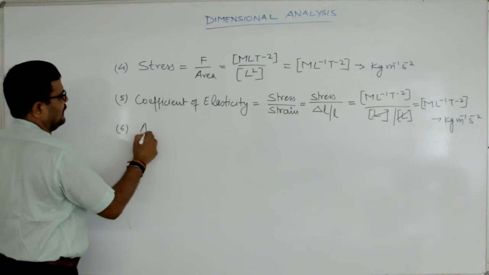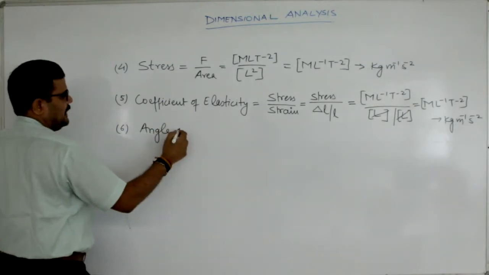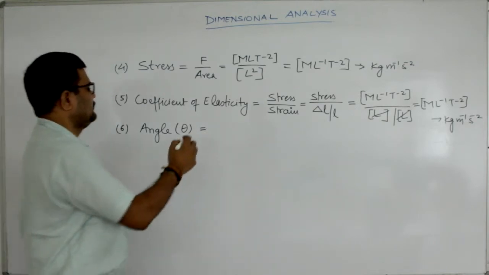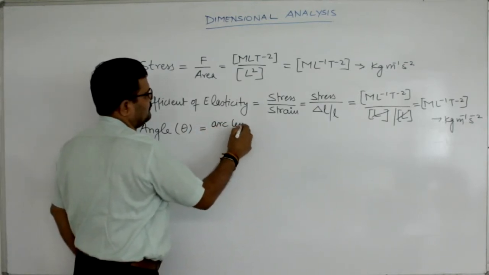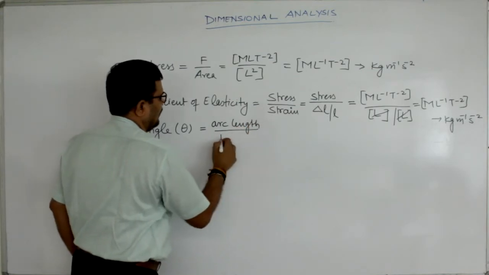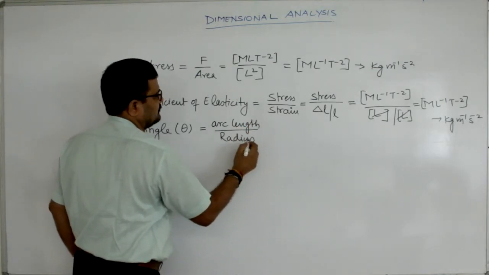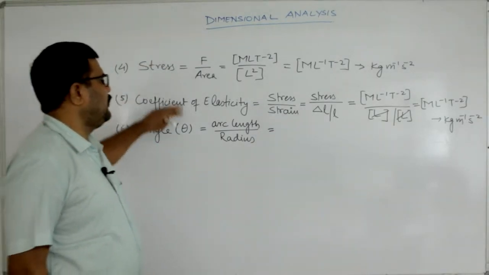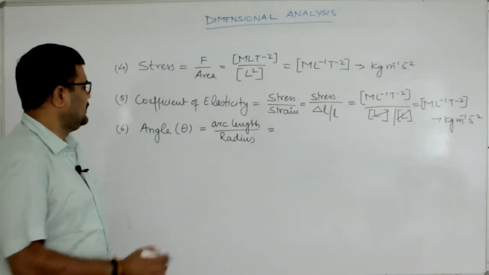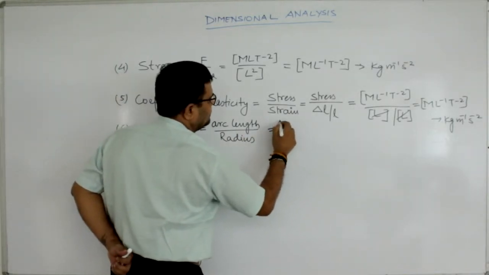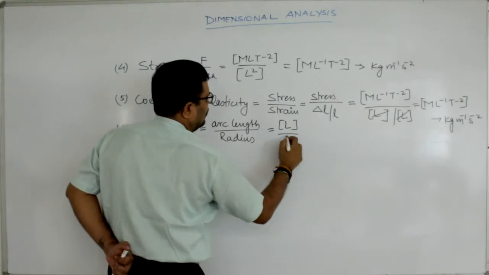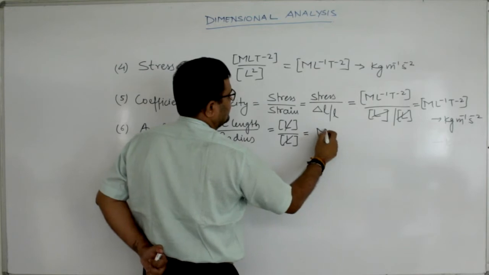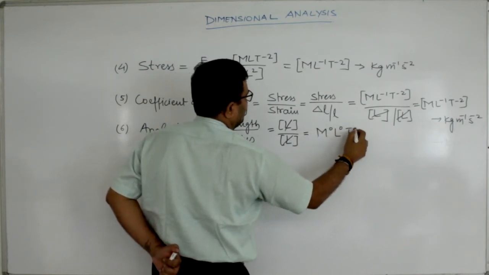Next is angle, that is plane angle denoted by theta. Angle is given by arc length upon radius. So, it is clear from these examples that you must know the formula to get the dimension and then the derived units. So, arc length is measured in length, radius is also denoted by length. So, this will cancel out and this is m0 L0 T0.